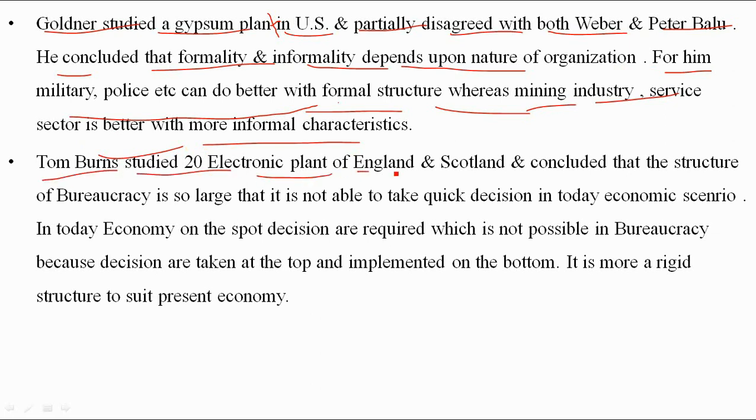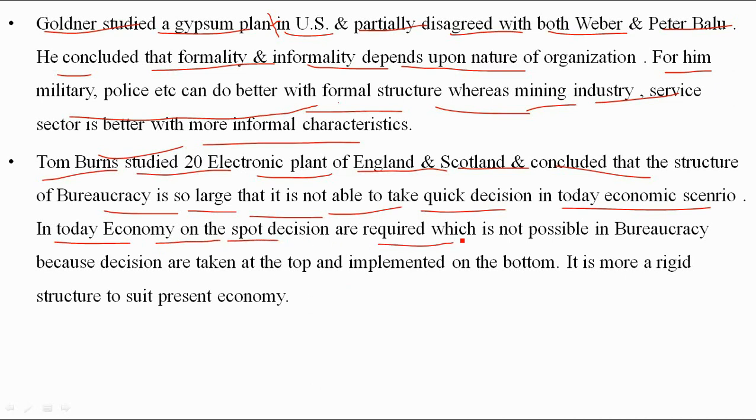Then Tom Burns studied 20 electronic plants of England and Scotland, and finally concluded that the structure of bureaucracy is so large that it is not able to take quick decisions in today's economic scenario. In today's economy on-the-spot decisions are required, which is not possible in bureaucracy, because in bureaucracy decisions are taken at the top and implemented at the bottom level. So it makes the structure more rigid to suit the present economy.